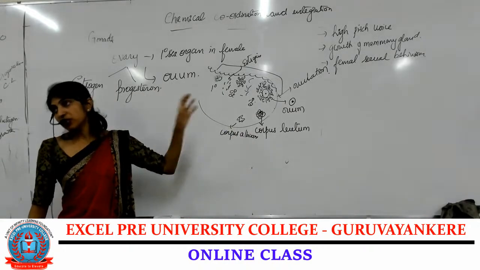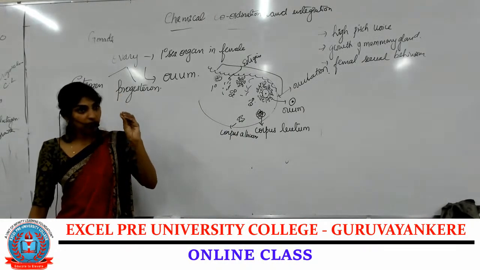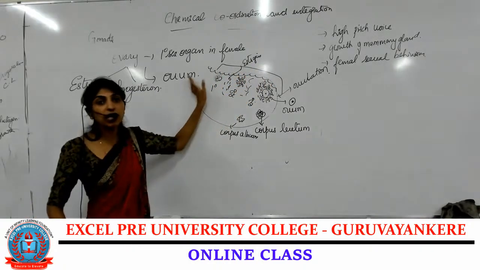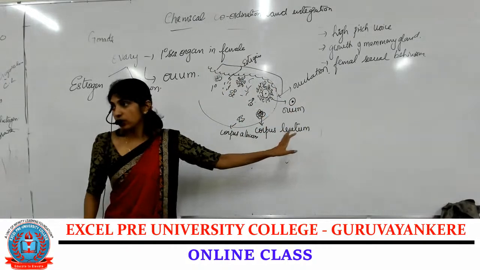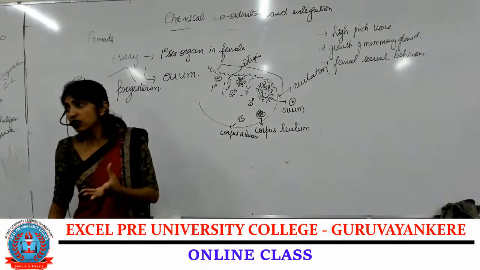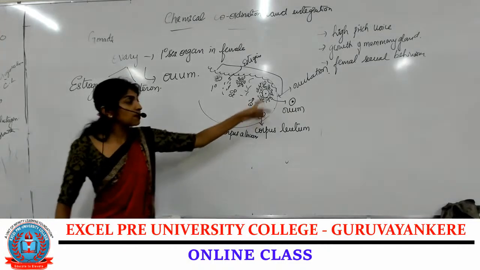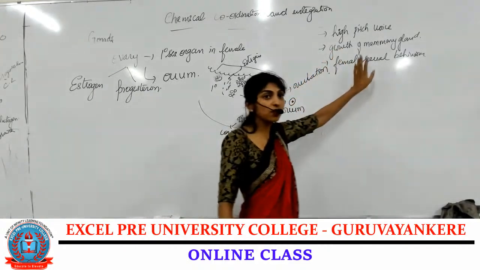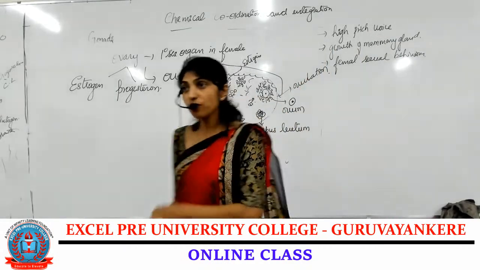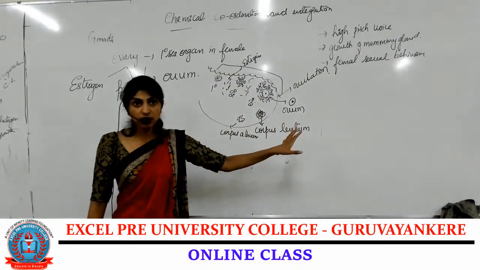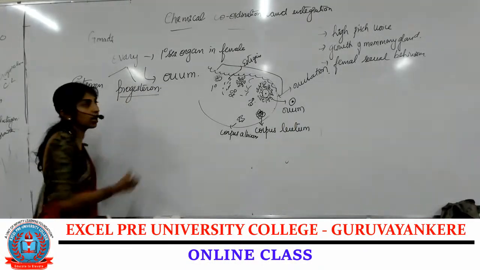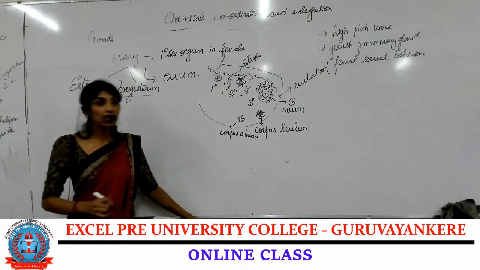The ovary is made up of stromal cells and follicular cells, which secrete a hormone called estrogen. That estrogen helps in the growth of ovarian follicles and in the release of the ovum. Along with that, it also helps in female sexual behavior, that is high pitch voice, and also the development of the mammary gland. Is this clear? Okay.